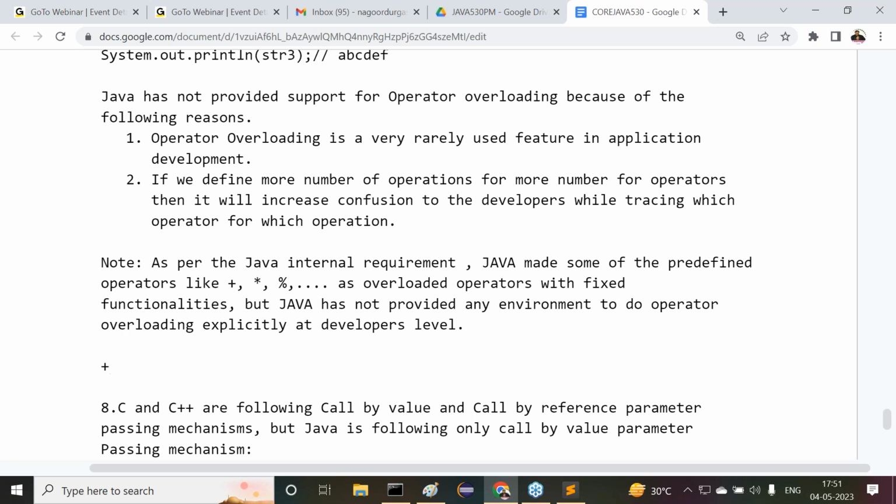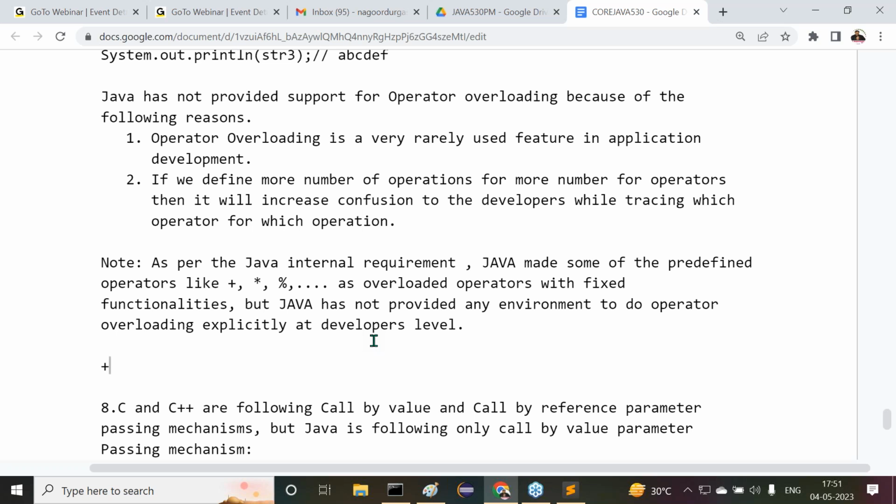The point is, first of all, tell me, in Java predefined operators are available, right? Plus, minus, star, all are predefined or not? All these operators are having their functionality or not? Plus is arithmetic addition, another one is string concatenation. Star is multiplication. In import statements also, we use star. Percentile is for the modulo operation, remainder calculation. The same percentile we use in output display also, percentile d in formatted IO. Multiple purposes we are having there.